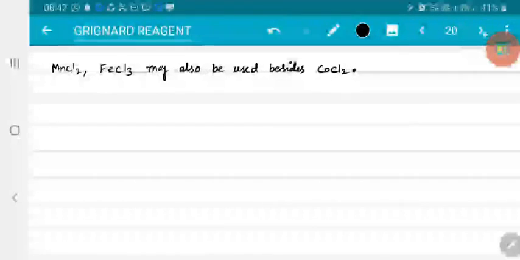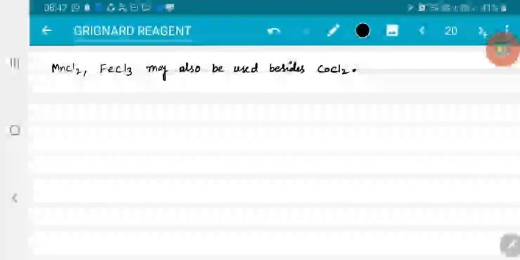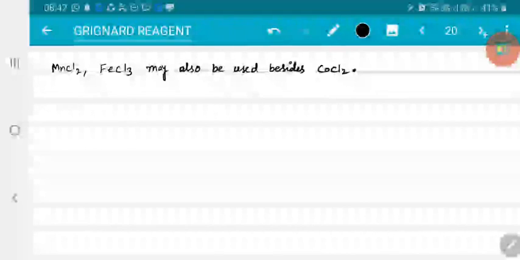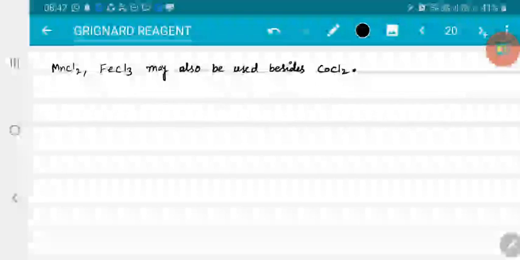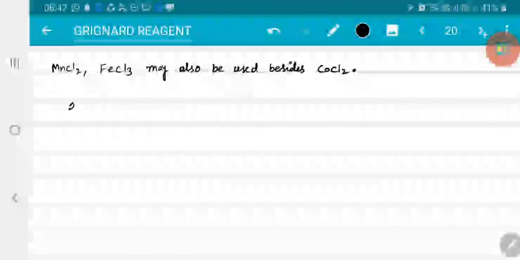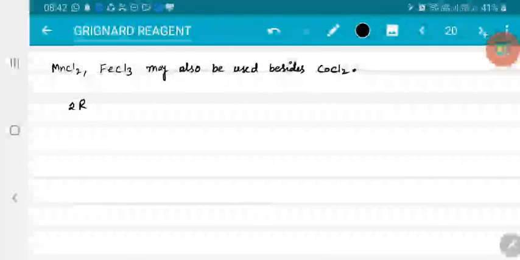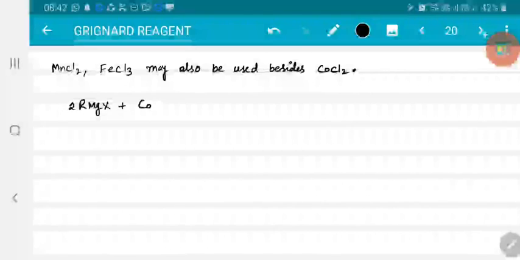So let me discuss how the reaction occurs. This reaction first proceeds through a dialkyl metal intermediate, then you will get the coupled product. For example, if I have taken cobalt, then you will get dialkyl cobalt as intermediate. So if I consider Grignard reagent, 2 moles of RMgX in presence of CoCl2, then you will get MgClX.